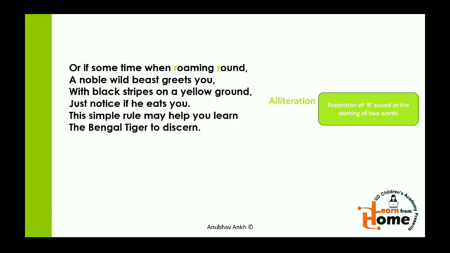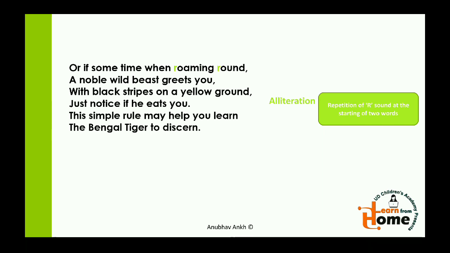We'll continue to the next verse now. The first poetic device in "or if sometime when roaming round" is alliteration, repetition of the R sound at the starting of two words. Now let me tell you, alliteration is the repetition of consonant sound, and that too at the starting of the word.